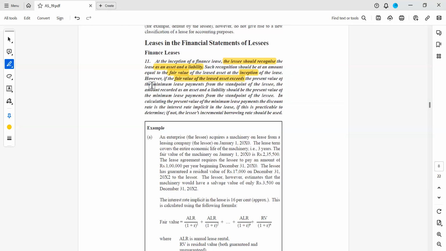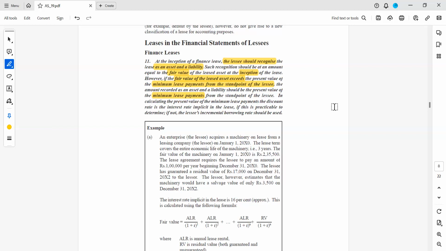However, if the fair value exceeds the present value of the minimum lease payments from the standpoint of the lessee, the amount recorded as an asset and liability should be the present value of the minimum lease payments. Suppose you have purchased one machinery for 10 lakhs, and the lease amounts are spread over 10 years, say 12 lakhs, 13 lakhs, something like that, every year 1 lakh, 1 lakh, 1 lakh 10,000, something like that.